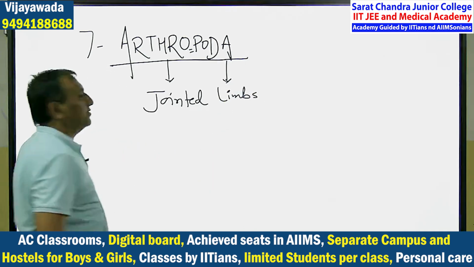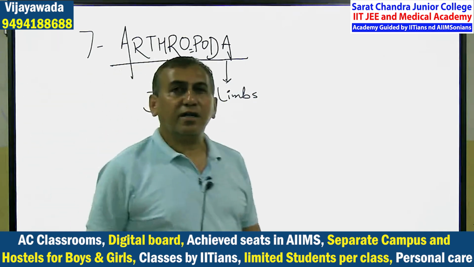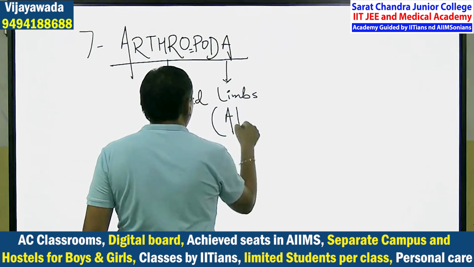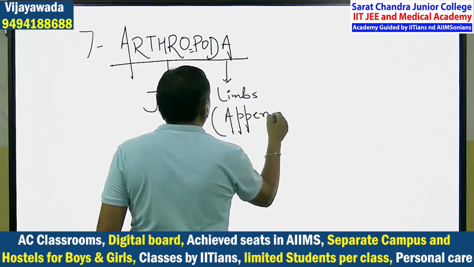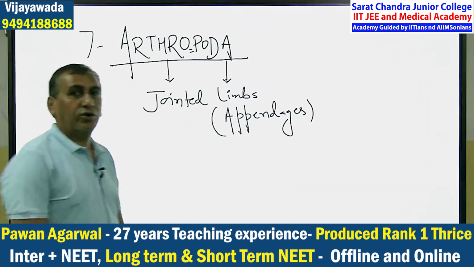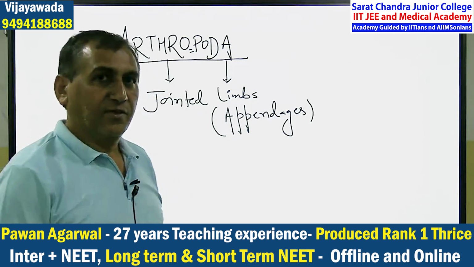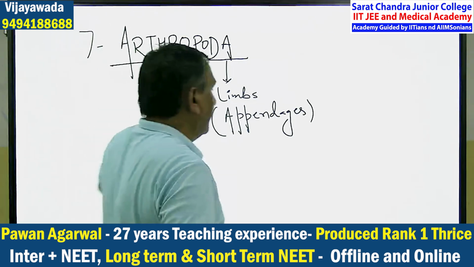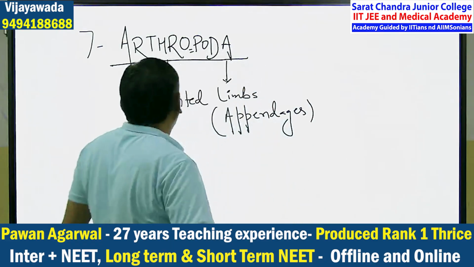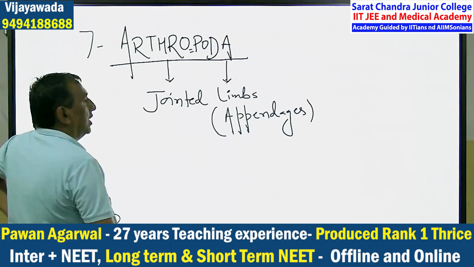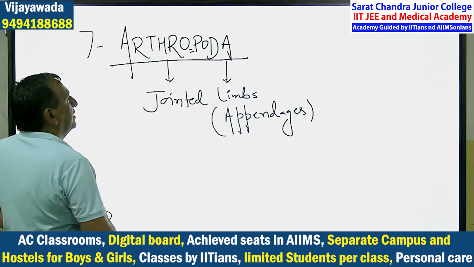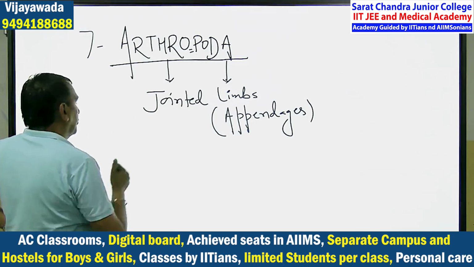The animals of this phylum have jointed limbs, which are known as appendages. For joint, we use the term arthro. Jointed appendages are there. That is why the name of this phylum is Arthropoda.